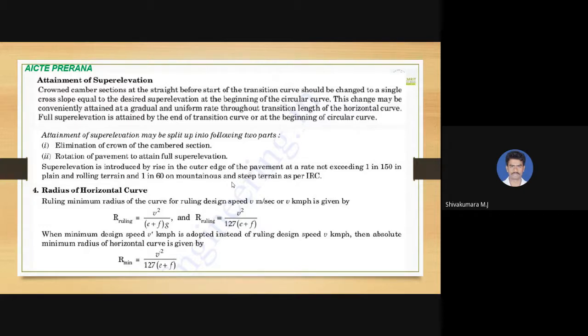So the ruling radius r will be equal to v square by (e plus f) into g. When minimum design speed v is adopted instead of ruling design speed v, then the absolute minimum radius of the curve is given by v square by 127 into (e plus f), where v is substituted in terms of kilometer per hour.